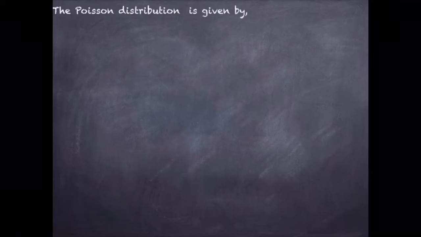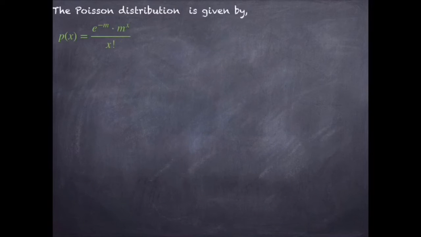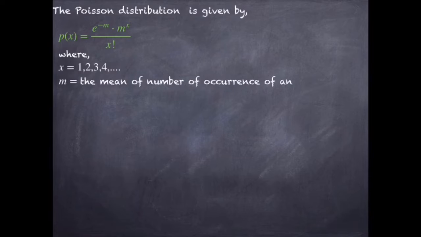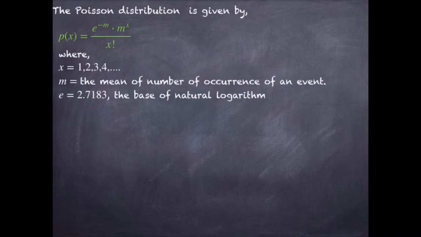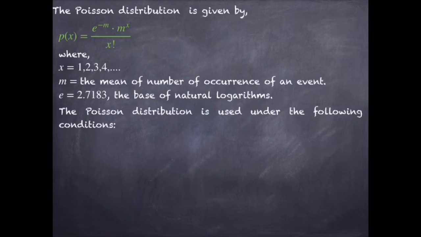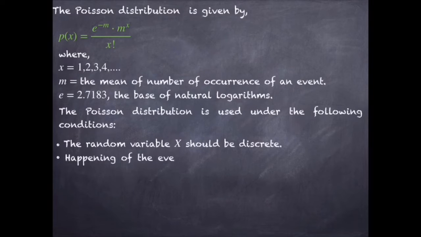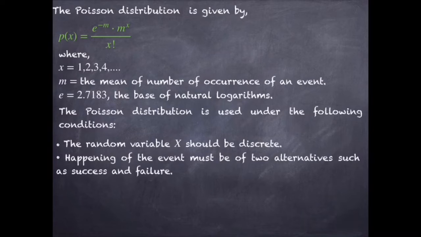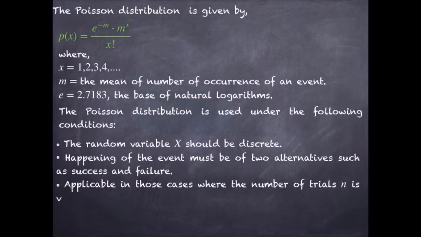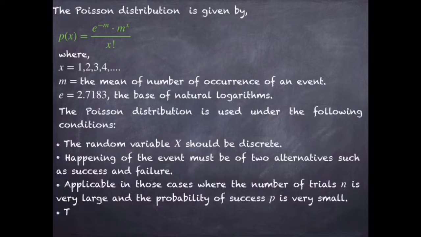Mathematically, the Poisson distribution is given by e power minus m into m power x by x factorial, where x is equal to 0, 1, 2, 3, and it can take any finite value. m is the mean number of occurrences of an event and e is the base of the natural logarithm. The Poisson distribution is used under the following conditions. First, the random variable x should be discrete and the happening of the event must have only two cases, that is success or failure. It is applicable where the number of trials n is very large, the probability of success is very small, and the mean should be finite.